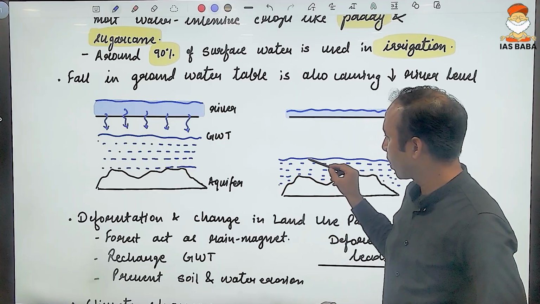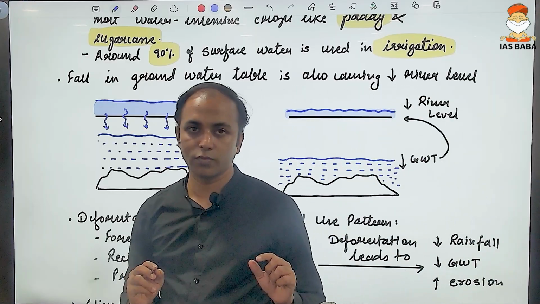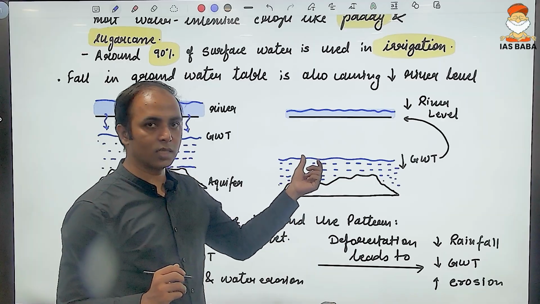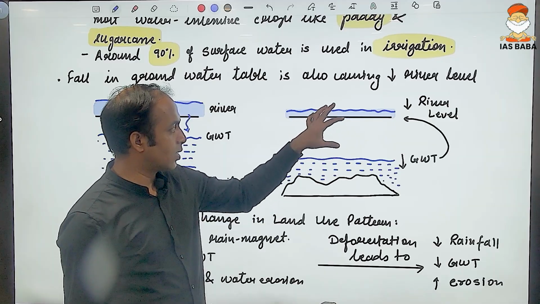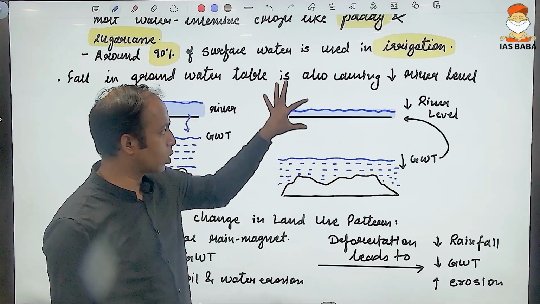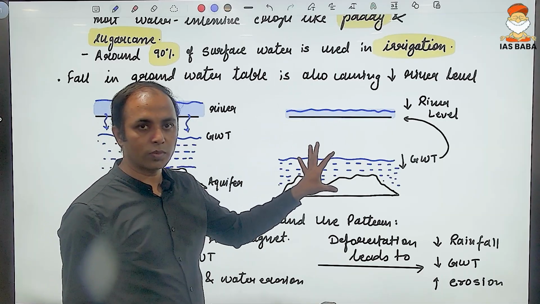Okay, so how does the groundwater table fall? The groundwater falls because of over irrigation. When over irrigation is taking place, especially in the form of wells or tube wells, the groundwater table is going to fall, and that will make the river level also fall down. So in order to conserve the river level, it is important that the groundwater should be conserved.